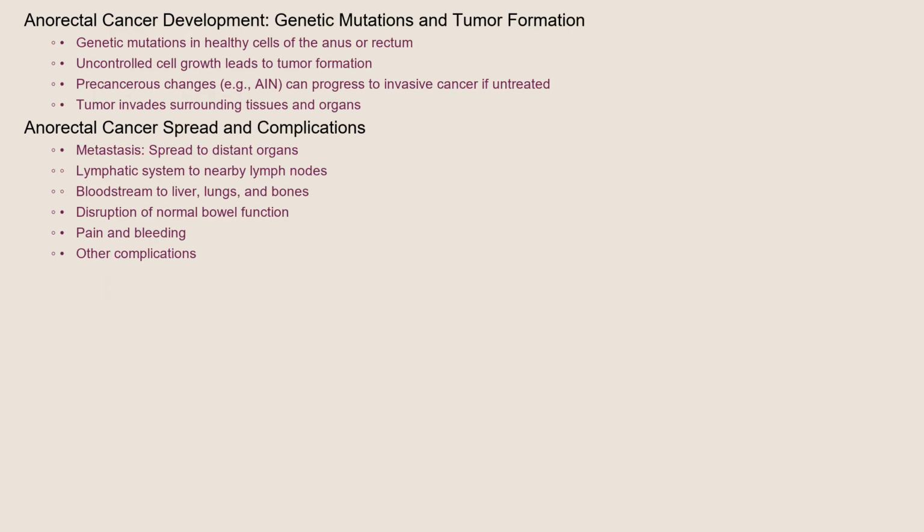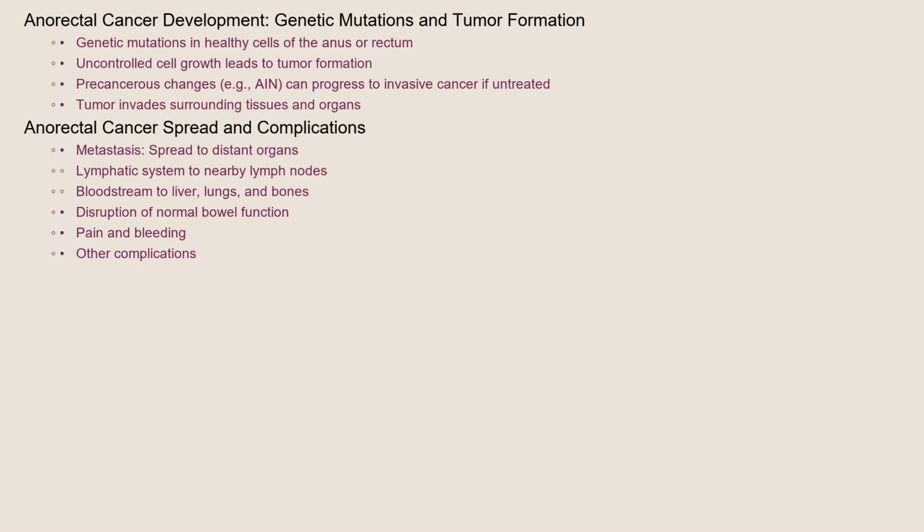Anorectal cancer typically develops when healthy cells in the anus or rectum undergo genetic mutations. These mutations cause the cells to grow uncontrollably and form a tumor. The process often begins with precancerous changes, such as anal intraepithelial neoplasia, or AIN, which can progress to invasive cancer over time if left untreated.